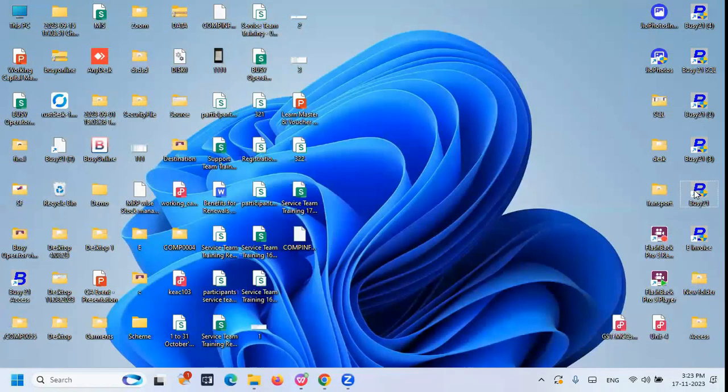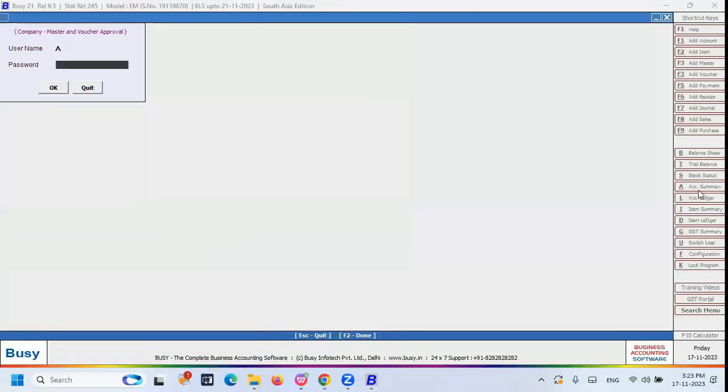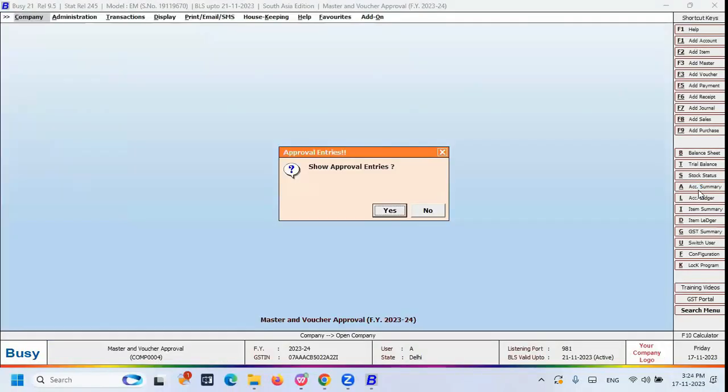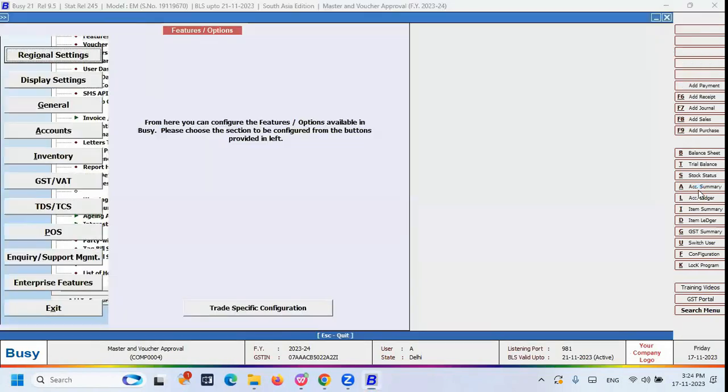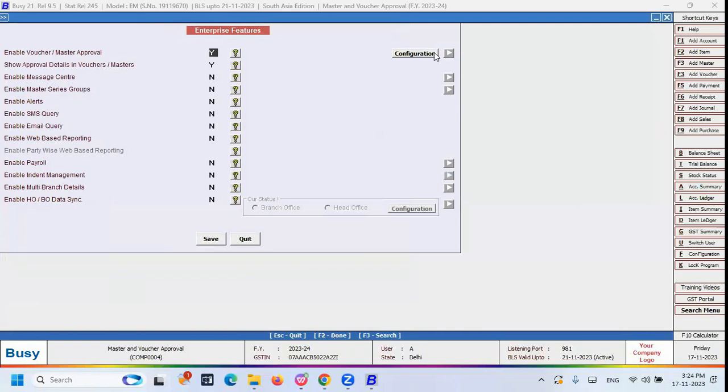So once again, I can open the software here. Let me open the company. So this type of pop-up can appear. If you have any approval entries still pending, then you can receive this kind of pop-up. I can show you that later. Now again, I can move to the enterprise features configuration button.